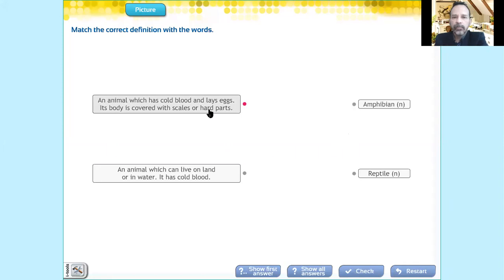Its body is covered with scales or hard parts, which is amphibian or reptile. Okay, you said reptile. Reptile. Okay, an animal which can be on land or in water. It has cold blood. Is amphibian. Okay, very good.